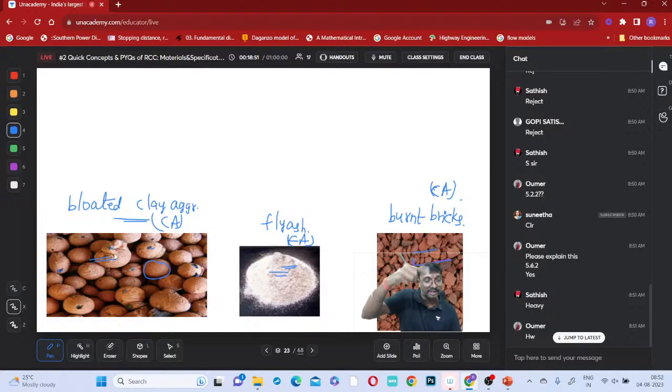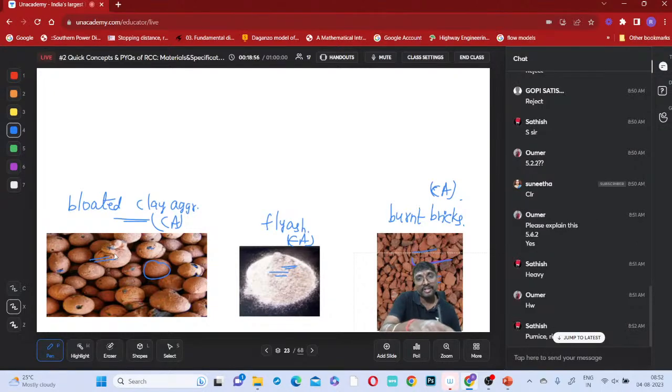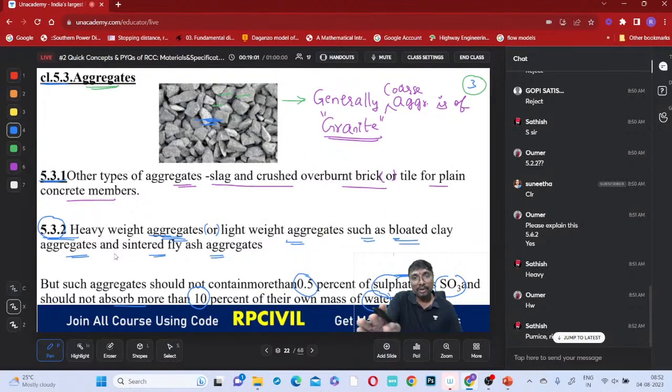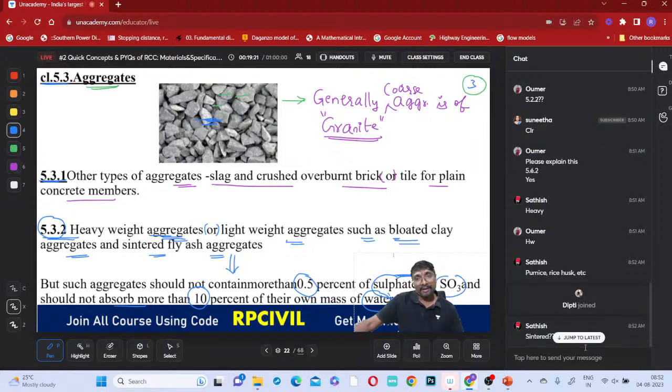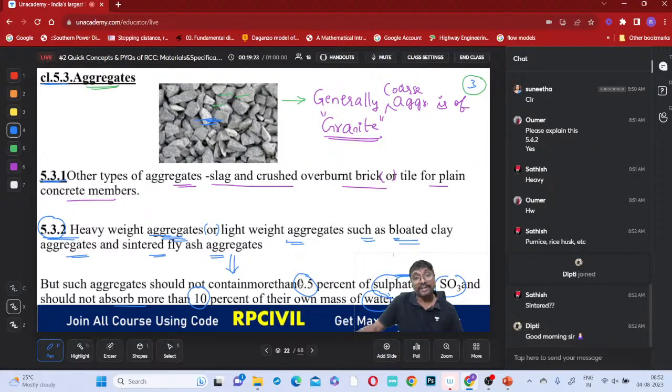Either the mentioned granite type of heavyweight aggregates or the bloated clay aggregate or fly ash type of lightweight aggregates can be used, right? Yes or no? Any one you can use, but containing which one? Regarding these aggregates, either they are heavyweight aggregates or lightweight aggregates, this condition must be satisfied. What condition? Sulfates should not be greater than which value? The sulfate content should not be greater than 0.5% as SO3.